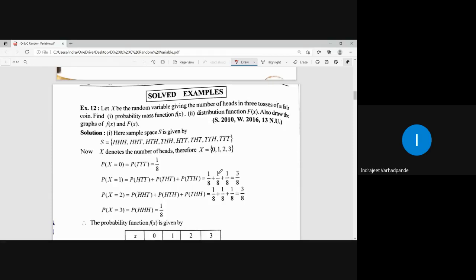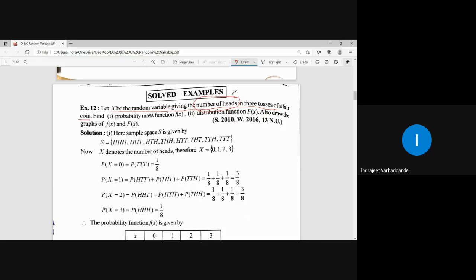Now, here is one example which will again make that point clear. Let capital X be the random variable giving the number of heads in 3 tosses of a fair coin. What is the random variable defined as? The random variable is defined as the number of heads obtained in 3 tosses of a fair coin.